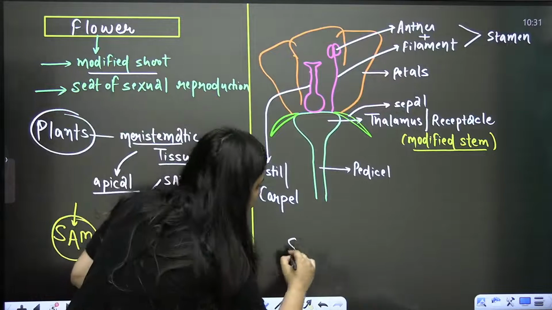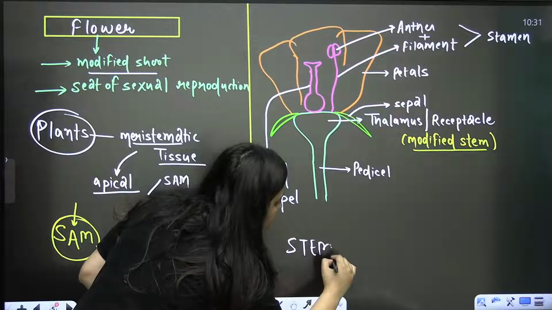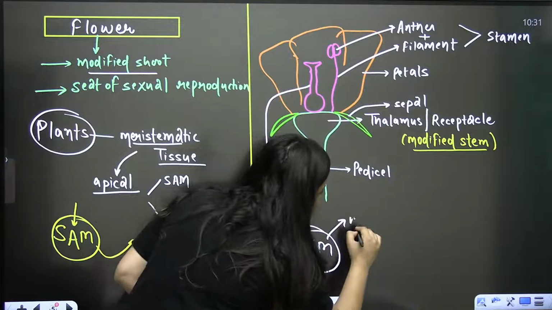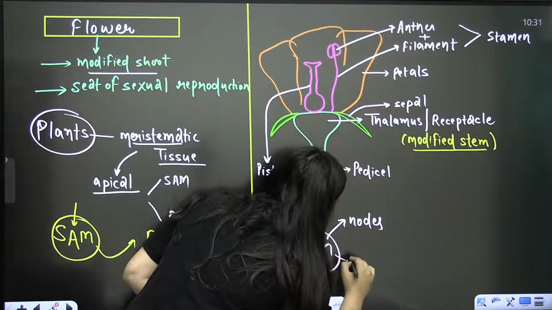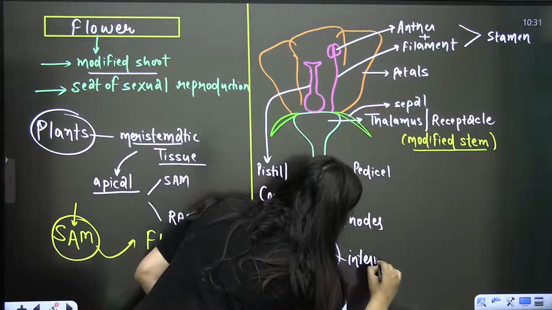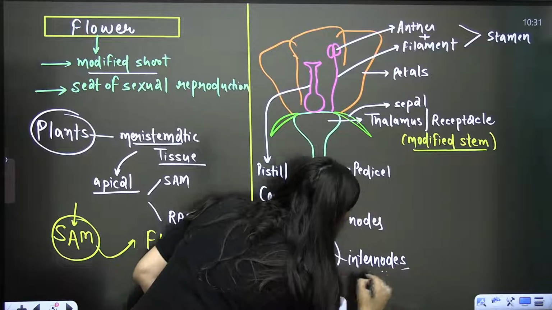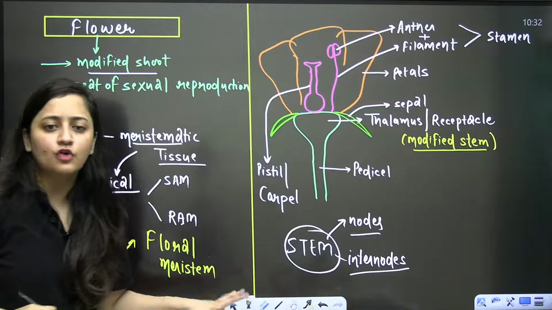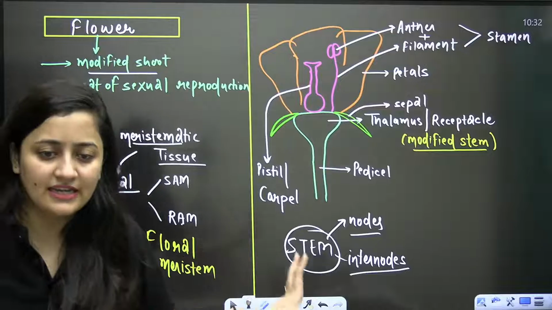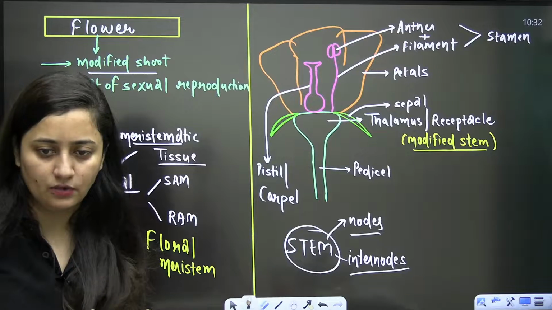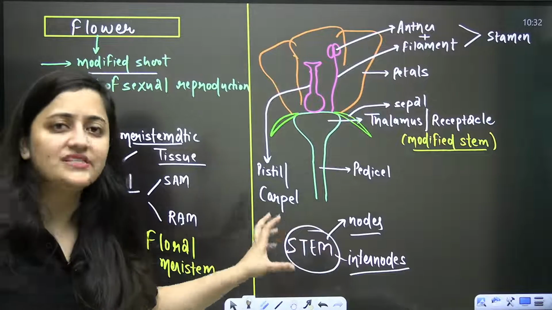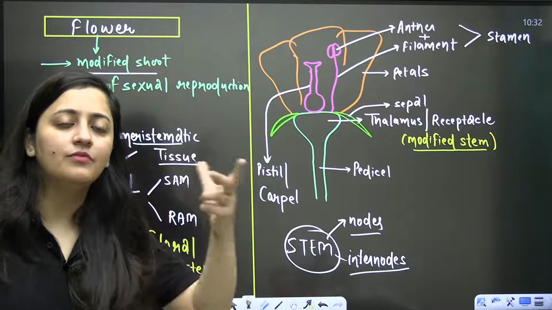Now, in general, you know that when you talk about the stem, how do we differentiate a stem from the root? When you talk about the stem, it contains nodes and internodes. I hope you know about it. And on that basis, we differentiate it from the root as well.